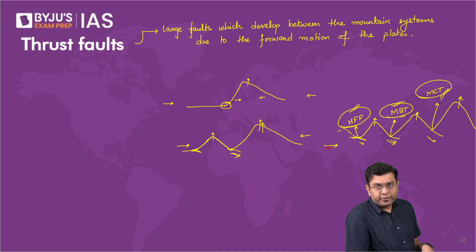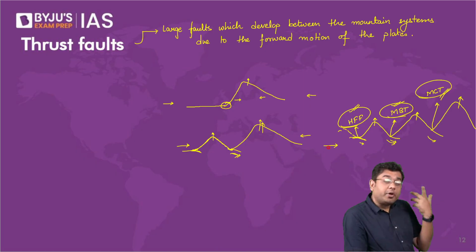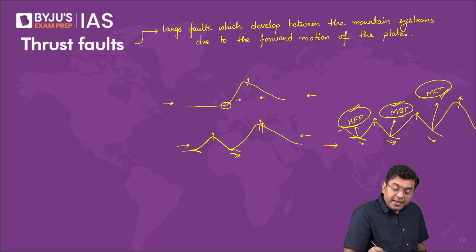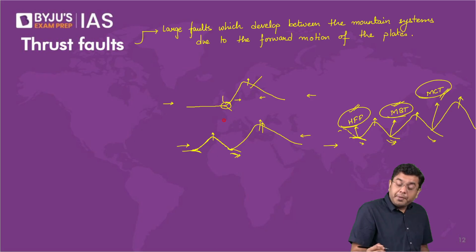So initially the thrust fault would have developed immediately after the first range of great Himalayas. That is where a limit to the amount of deformation would have been reached, and there would have been a development of a thrust fault here. After the development of a thrust fault, then the folding of the other portion would have started, creating a second fold, and that is the middle Himalayas, and a thrust fault beyond that. Then after that, this process would have continued, development of a third fold, and a kind of a fault before that as well.